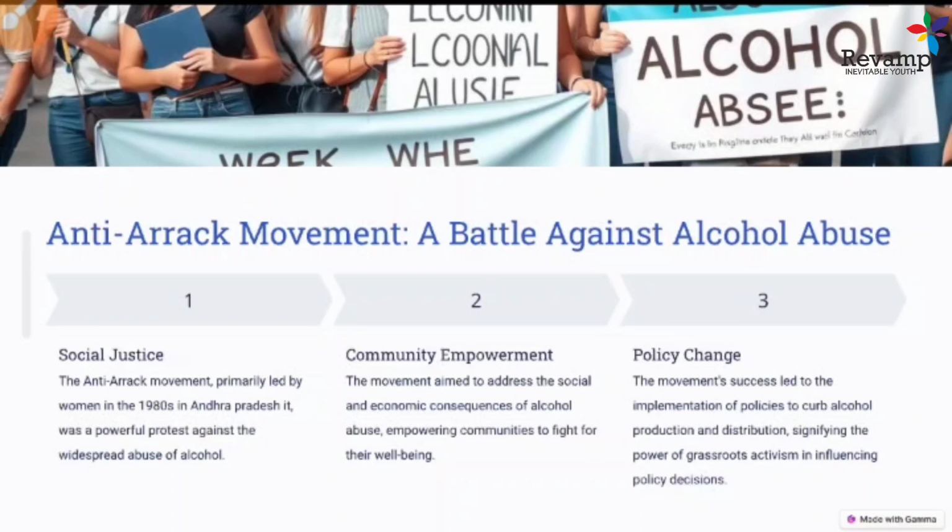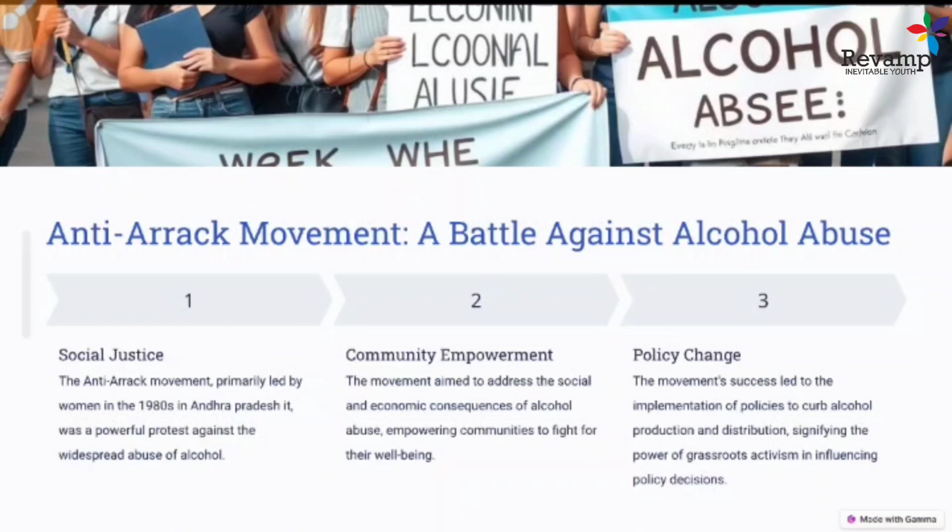Women came out with banners and shouting to prohibit these things, and the government was not very interested in this issue, because it creates a lot of state revenue for the government. Locally brewed alcohol, arrack, was not very easy to ban. So women took out protests in Hyderabad and everywhere with posters to ban arrack and for prohibition on the sale of arrack.